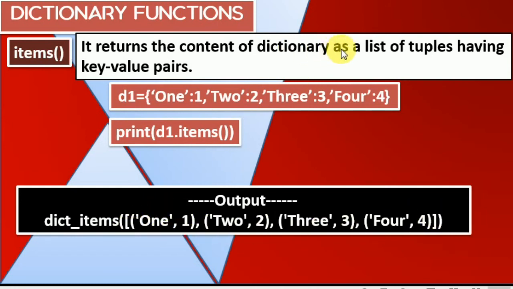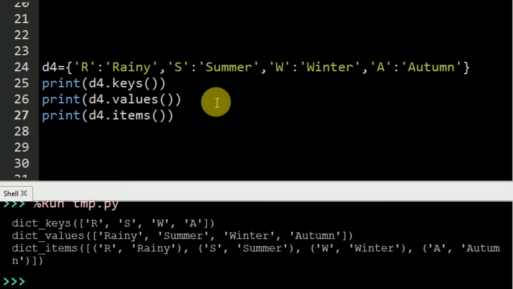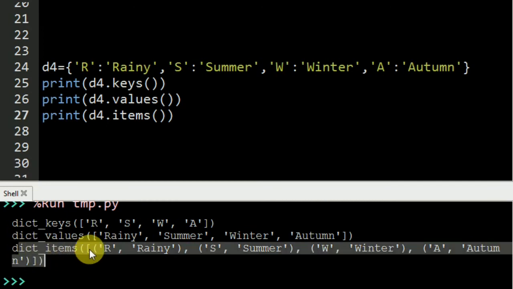It is a dictionary as a list of tuples. List of tuples means this is a list, and inside the list there is a first block, second, third, and fourth, and in each block of the list there is a pair in the form of a tuple. Here it is, dictionary items.